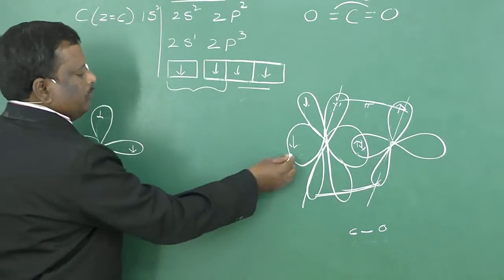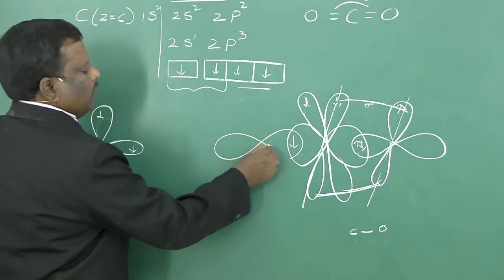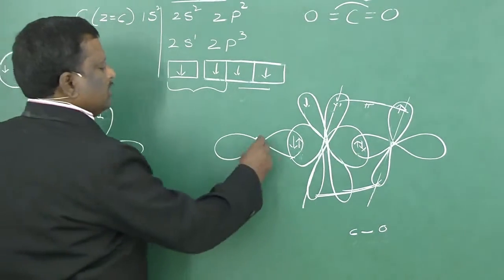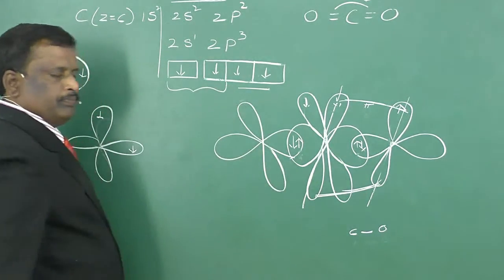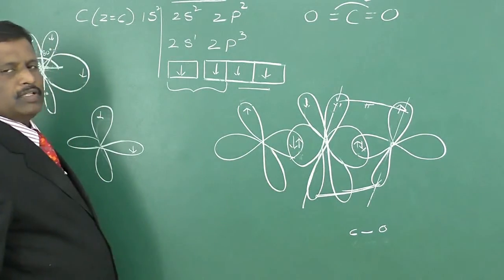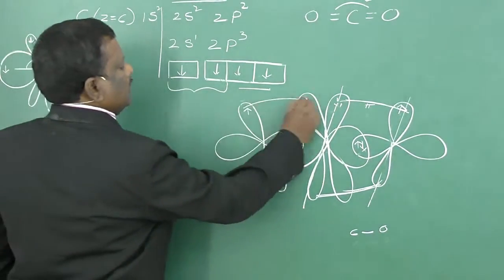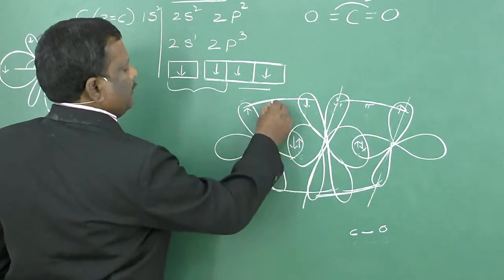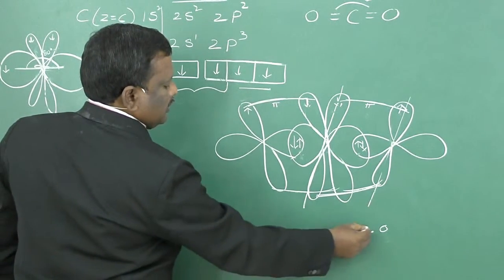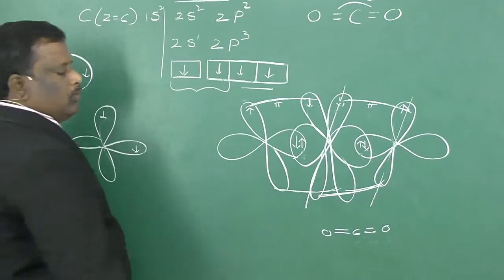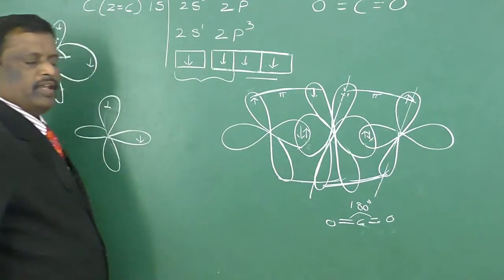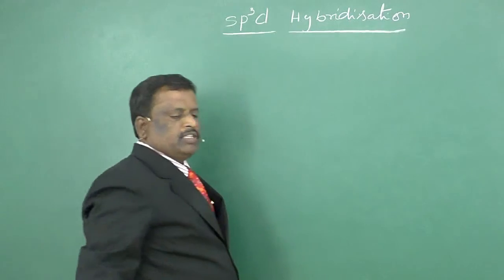The second oxygen atom overlaps with the sp hybrid orbital of carbon on the other side, and here also in this oxygen we have one more half filled p orbital, and this is parallel to the second pure p orbital that is present in the carbon. These two orbitals laterally overlap to form a pi bond, so that between carbon and oxygen two sigma bonds and two pi bonds are formed like this, and the molecule is in a linear shape with bond angle 180 degrees.